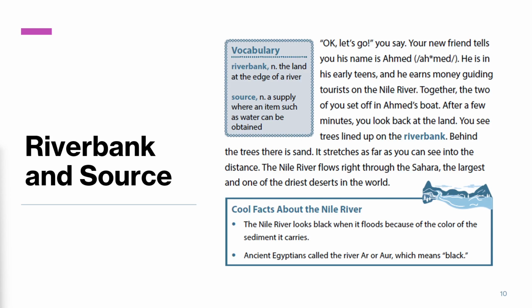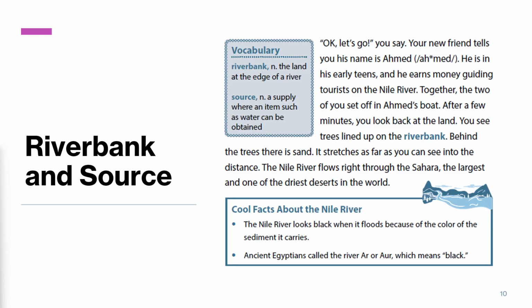Let's continue reading. Behind the trees there is sand. It stretches as far as you can see into the distance. The Nile River flows right through the Sahara, the largest and one of the driest deserts in the world. Look at your reading, there are two cool facts about the Nile River.